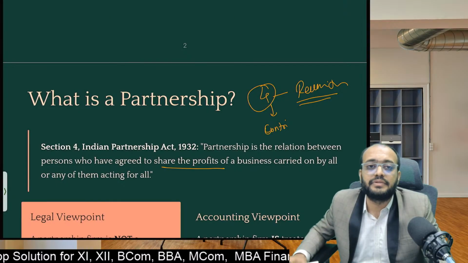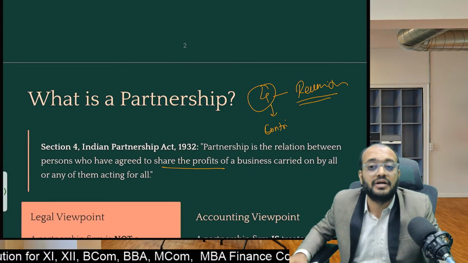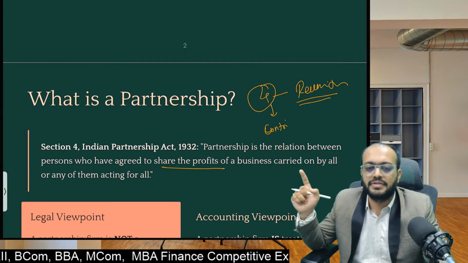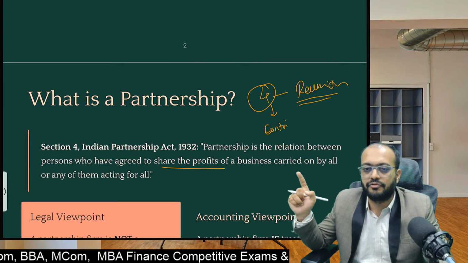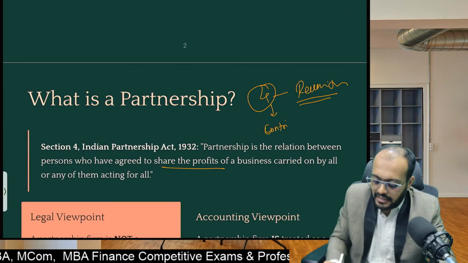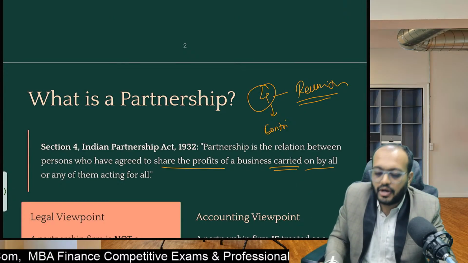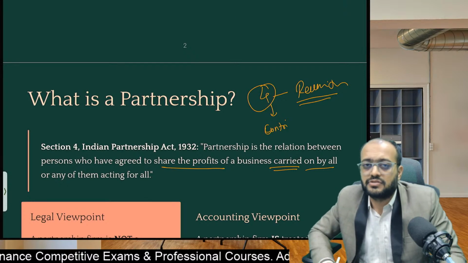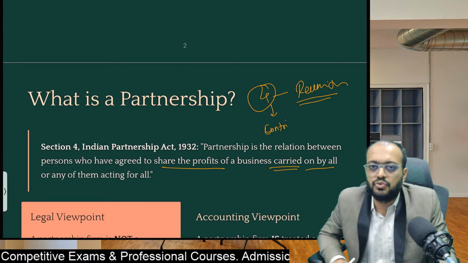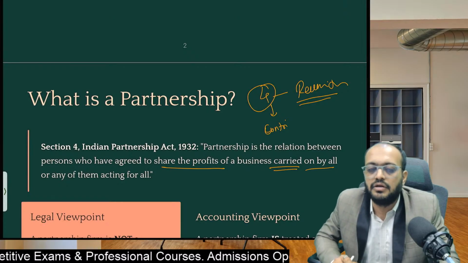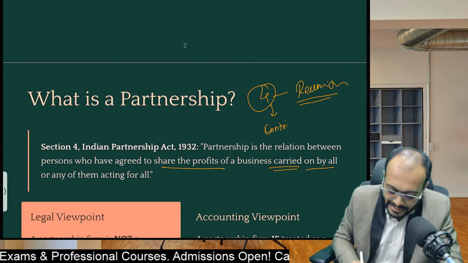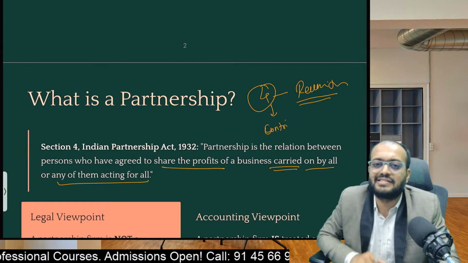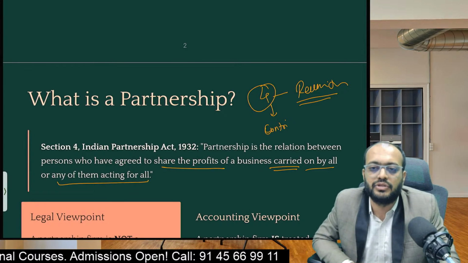When it comes to partnership, there should be a business and there should be sharing of the profit of the business between the partners. So the persons who have agreed to share the profit of the business carried on by all. For example, say there are four partners. All 4 partners together can do some work and run the business as a team, or any one of them acting for all. So students, it is not necessary that every partner should be an active partner in doing the business.